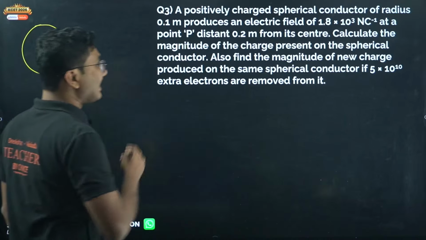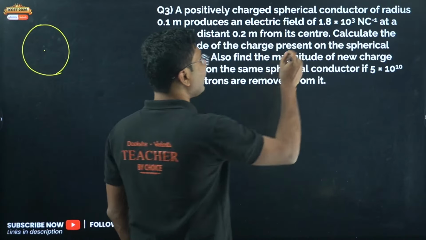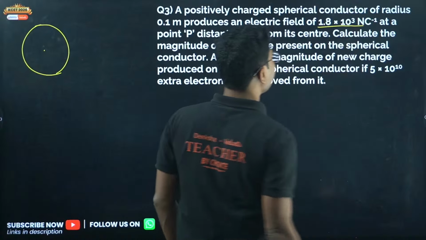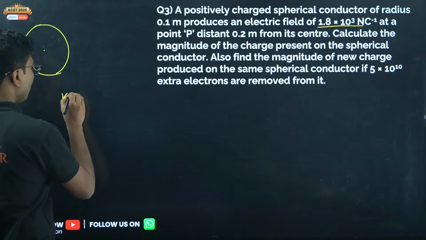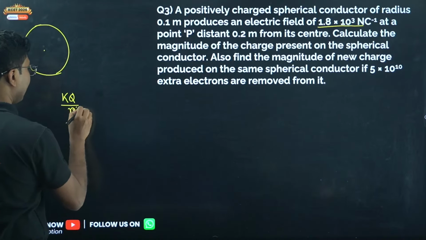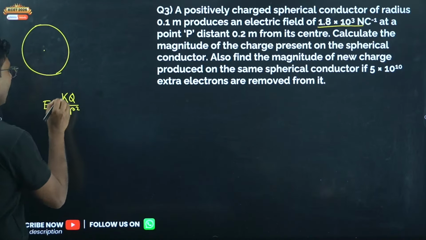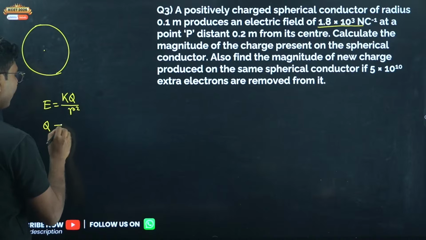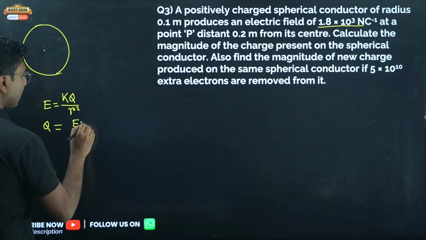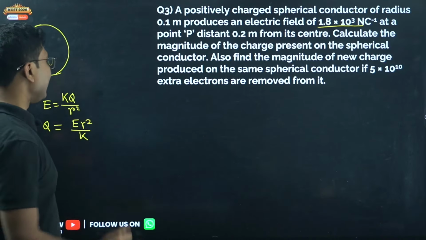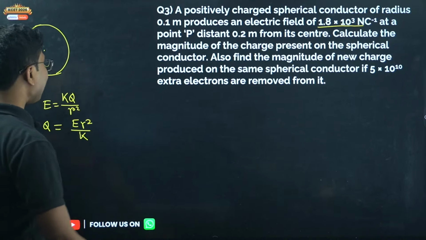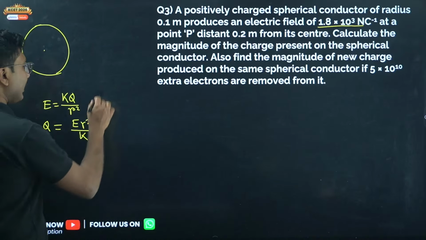Now here again, a similar question. Here the electric field is given as positive, so we will use the same formula, KQ by R square. Electric field is always given by the same formula. So from here you can directly write Q equals E R square by K. E is given, R is given, and K is known, so we can calculate Q directly.